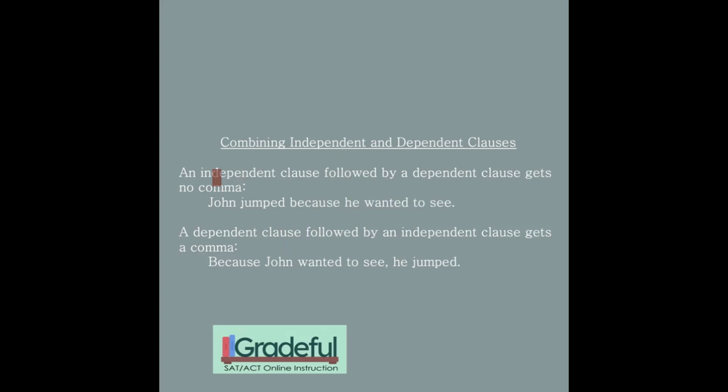So if we have our independent followed by our dependent, we get no comma. If we have our dependent, because John wanted to see, followed by our independent, he jumped, dependent, independent gets the comma. So independent, dependent, no comma. Dependent, independent, yes, comma.